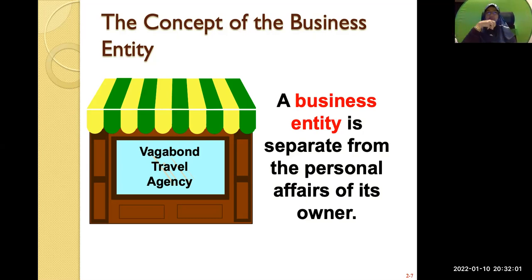But if the owner is a sole proprietorship, meaning the company is owned by one person only, then it's a problem, because in a sole proprietorship there are unlimited liabilities. It means that if anything happens to the company, the owner will have unlimited liabilities.